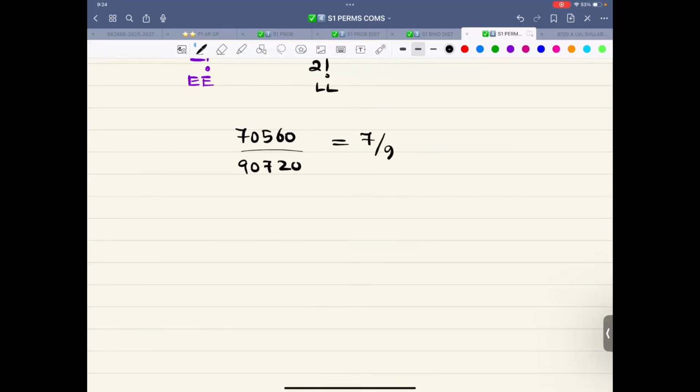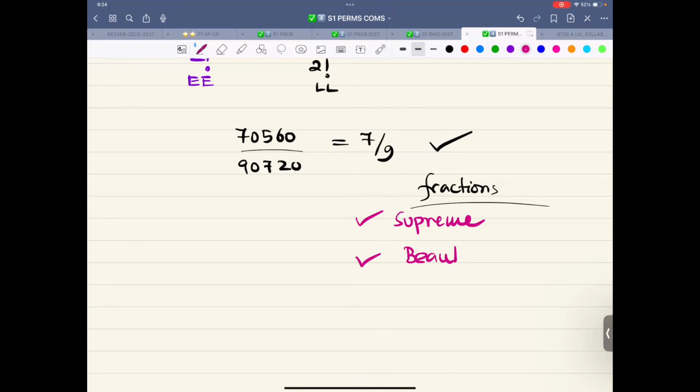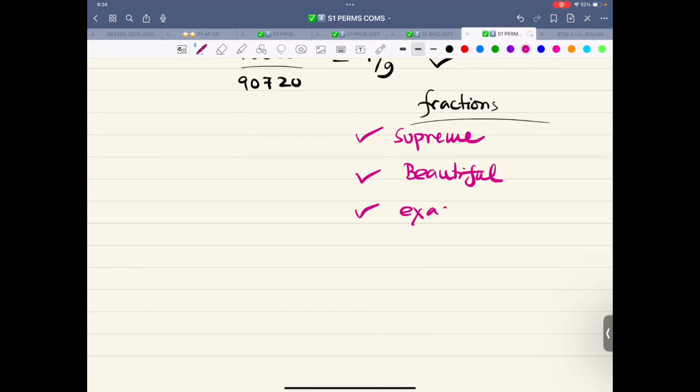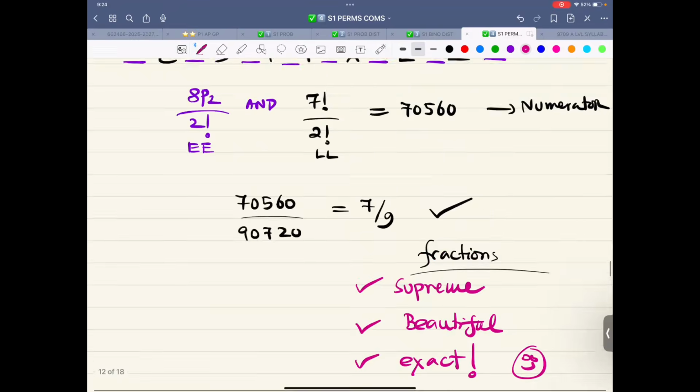This answer comes out to be 7 over 9. Leave the answer in fractional form. Because fractions are supreme, fractions are beautiful, fractions are above all, that is exact. So that is why we are leaving this answer in this form.